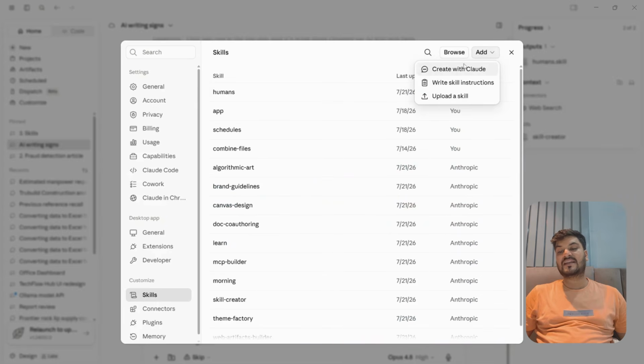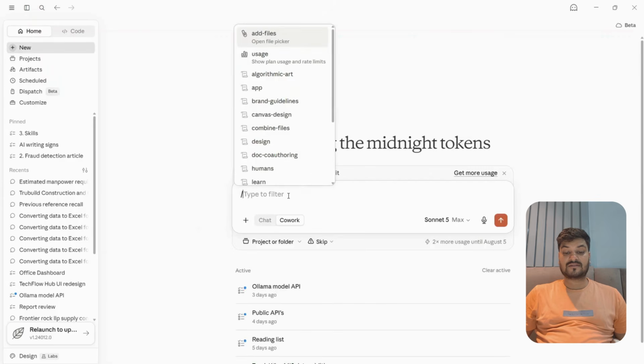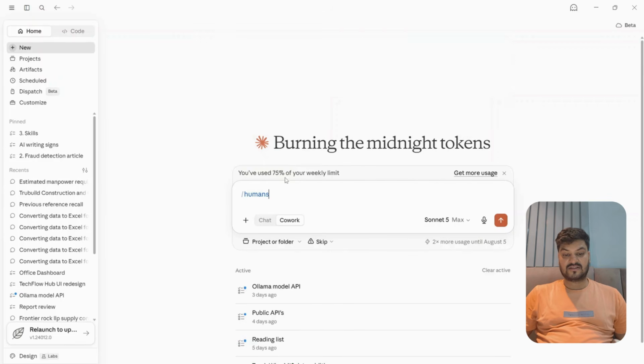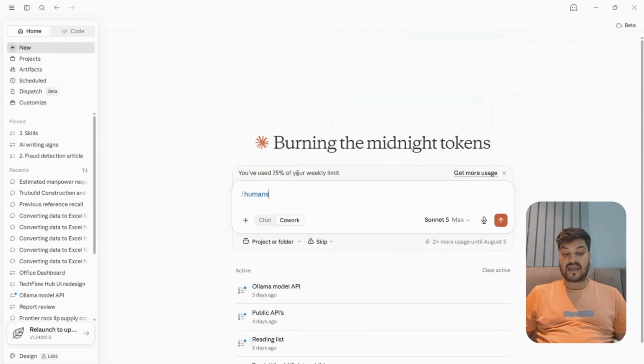You can browse and add your skill also, write a skill, upload a skill, etc. So now whenever we are writing something, you simply have to go to new and simply type humans. That's it.